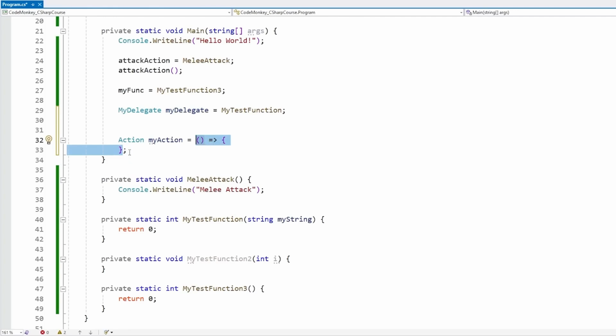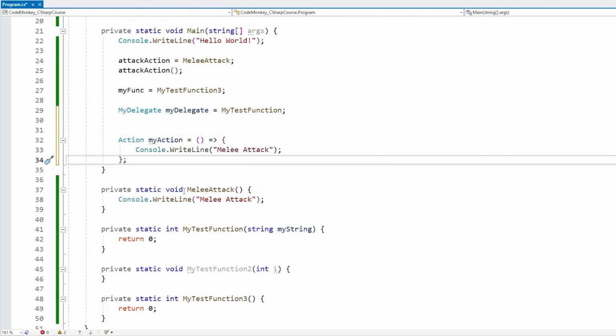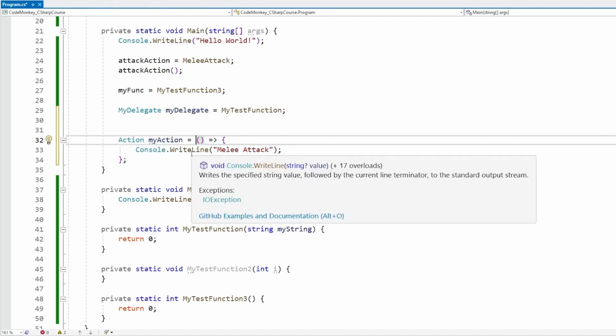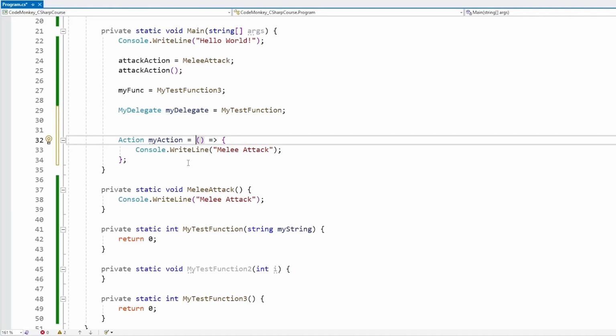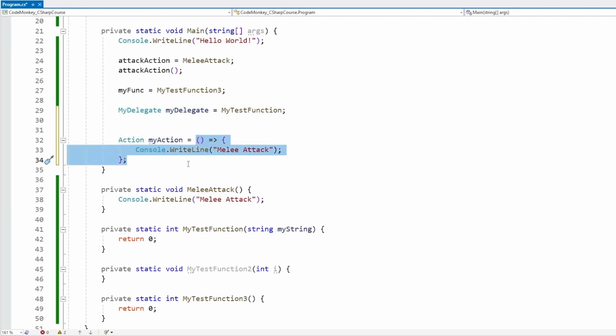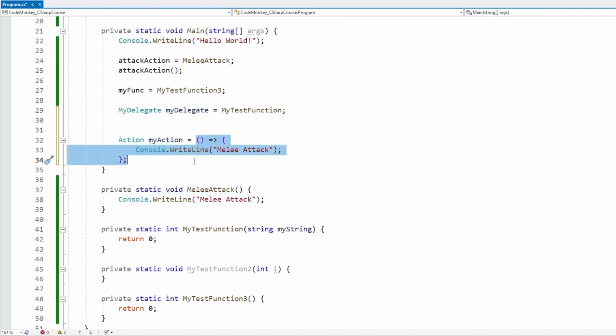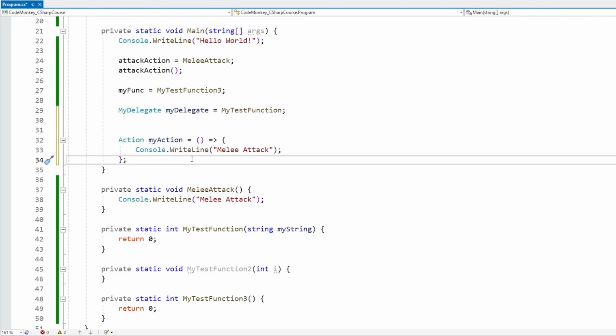So what we have here is pretty much the same shorthand as what we have here. We can place the console write line there, and yep, this is exactly the same as this. Except when doing this, we didn't have to define a completely separate function. So these lambdas, this is another really super useful thing. I use them all the time, especially when writing any code for buttons. In Unity, buttons have a click action, and normally I just use a lambda in order to define what behavior I want when I click on a button, as opposed to having to write a separate function and then assigning it to the delegate. So lambdas are really great time savers, and you can use them on any delegate type.